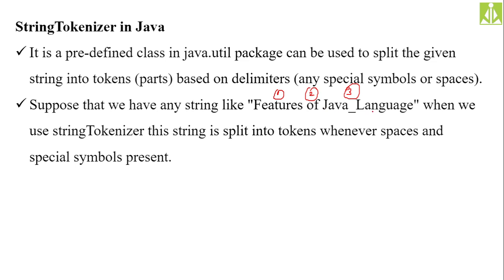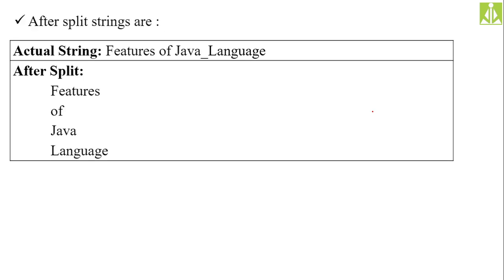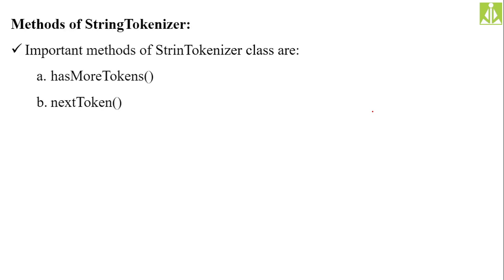Remember like this, we are following space as the delimiter over here. After splitting, as you can see, we get features, of, Java language. Now, methods of StringTokenizer. Of the important methods of StringTokenizer, we have only two: hasMoreTokens and nextToken.